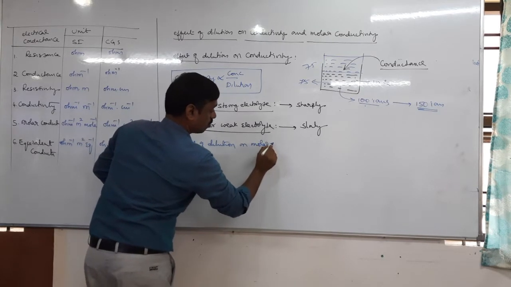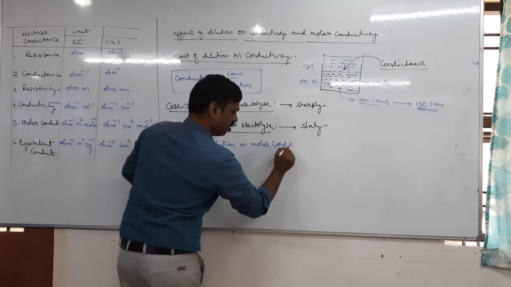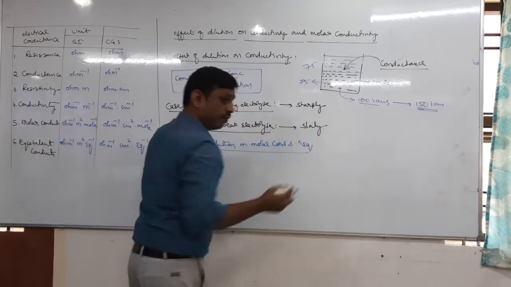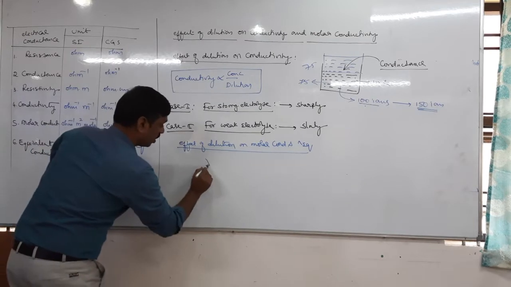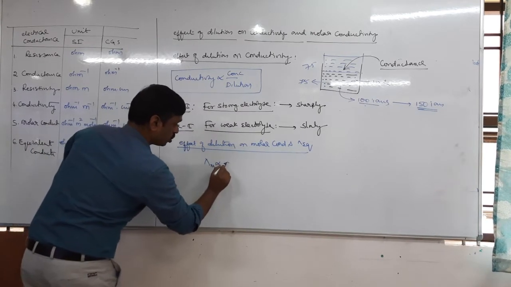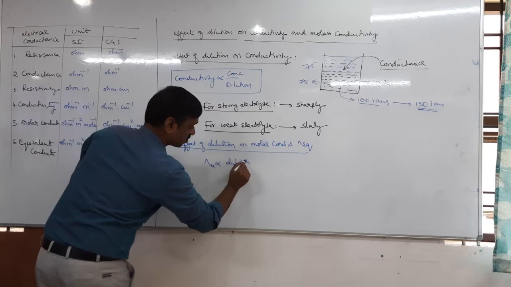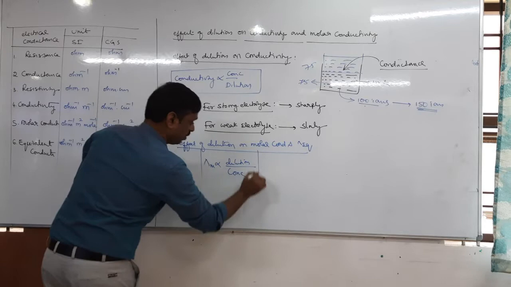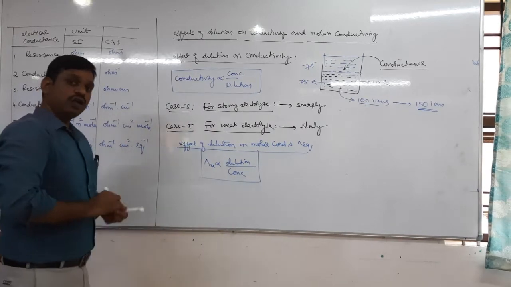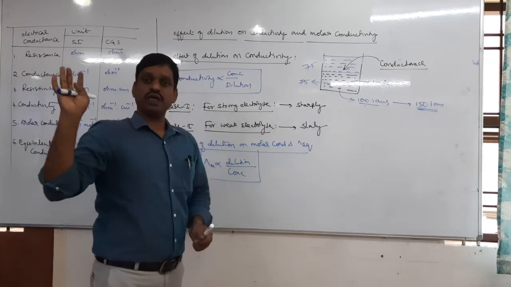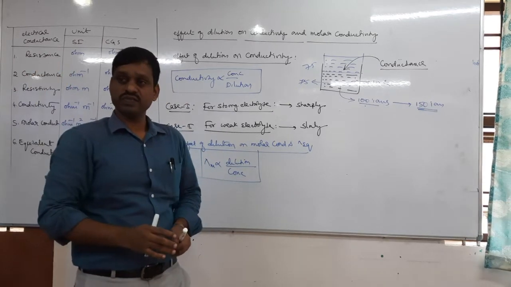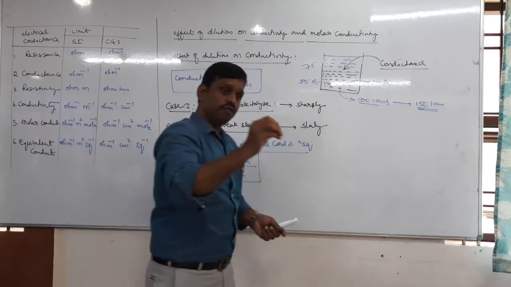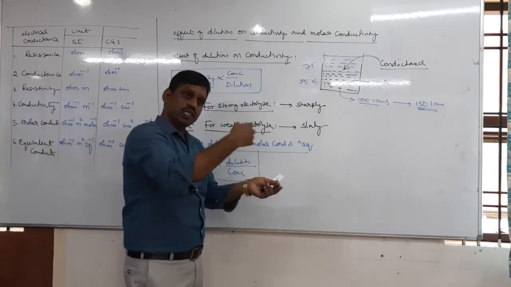The effect of dilution on molar conductivity, and equivalent conductivity is also the same. Here molar conductivity, lambda m, is directly proportional to dilution and inversely proportional to concentration. On dilution, molar conductivity and equivalent conductivity both increase. So why does it increase? For molar conductivity and equivalent conductivity, whether you measure per ml or irrespective of volume,